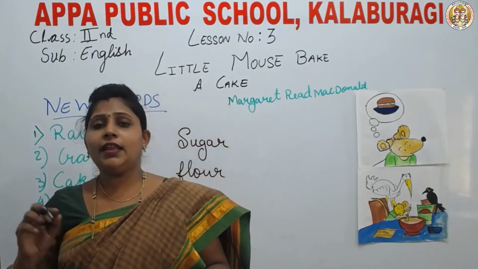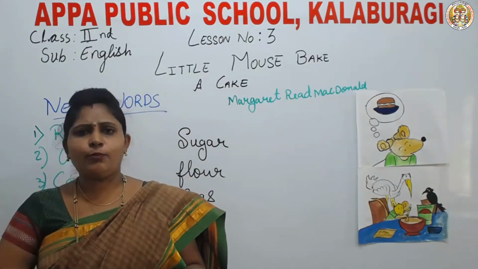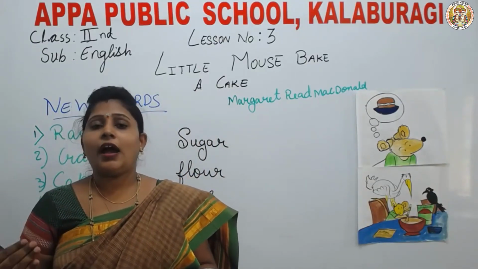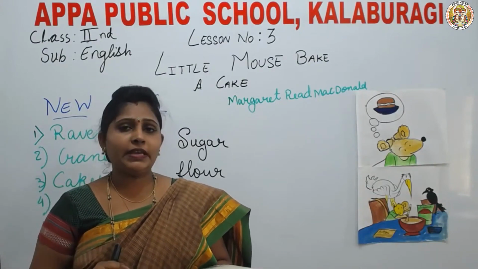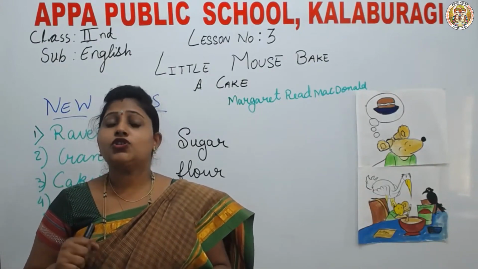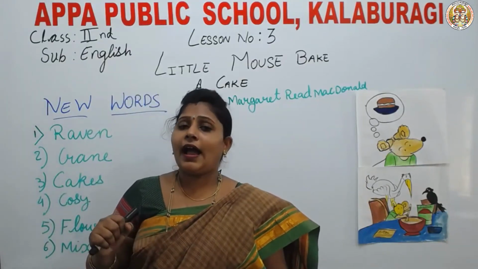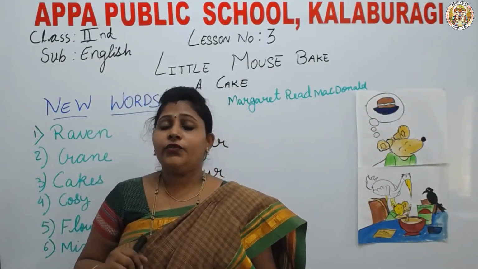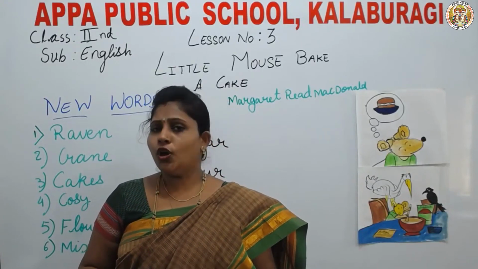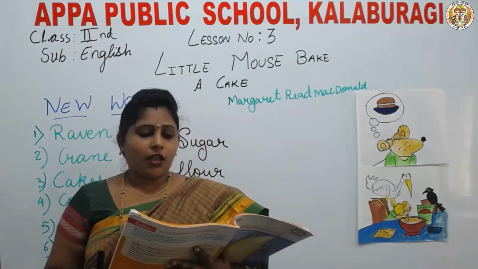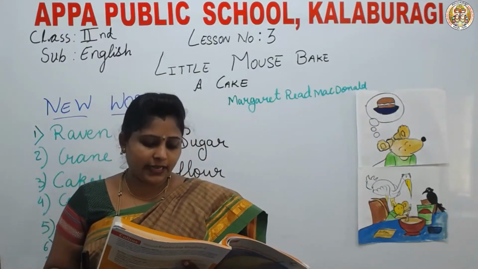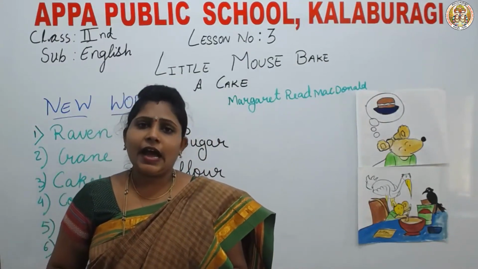So when the little mouse asked, I have gone to the store and I have bought the flour, who will mix it and who will make the cake? So what did the Raven and the Crane say? We are still busy, so we cannot mix it. So what did little mouse say? Okay, I will do it.